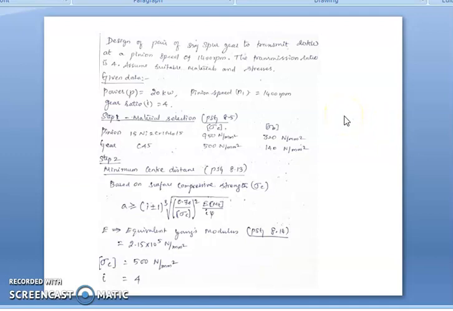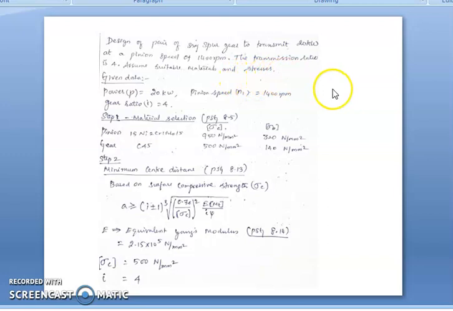Now let's see the problem. Design a pair of spur gears to transmit 20 kilowatt at a pinion speed of 1400 rpm. The transmission ratio is 4. Assume suitable materials and stresses. This problem does not have data on specified materials. They have given a choice: select suitable material and stresses.